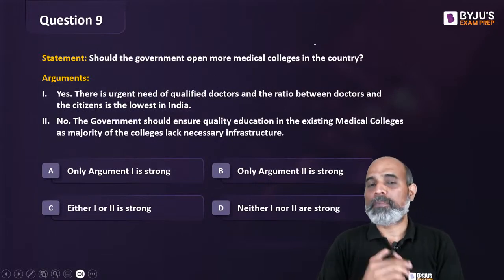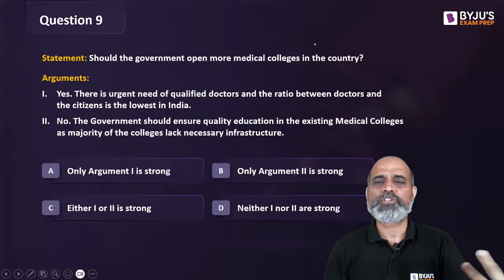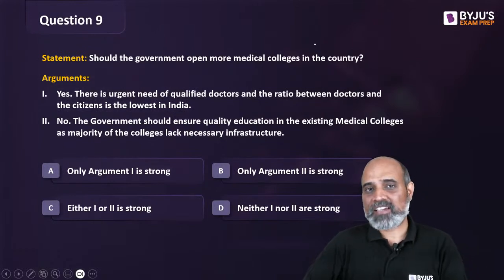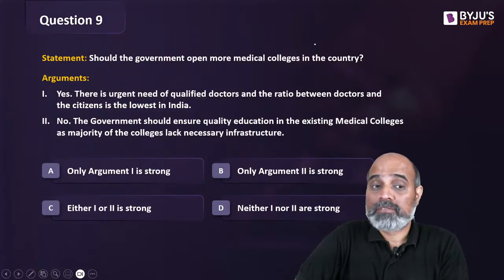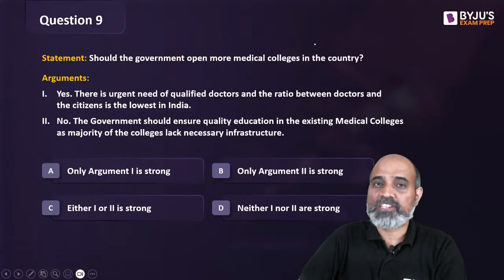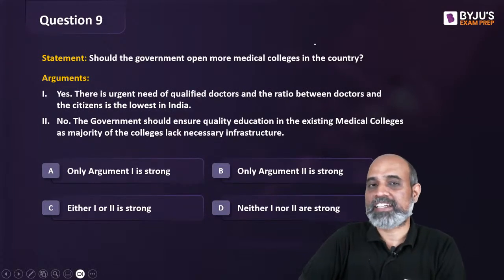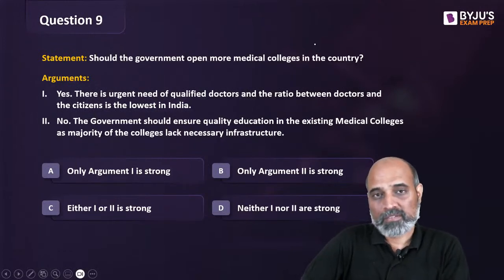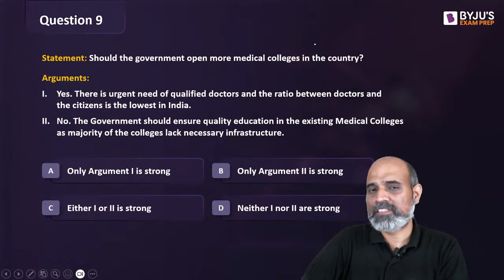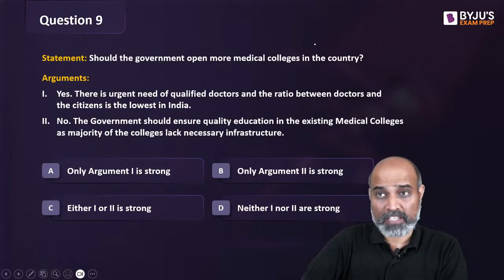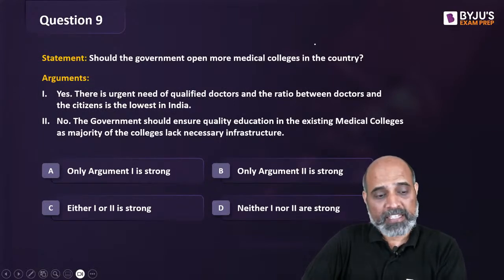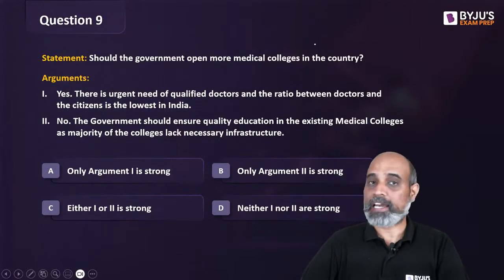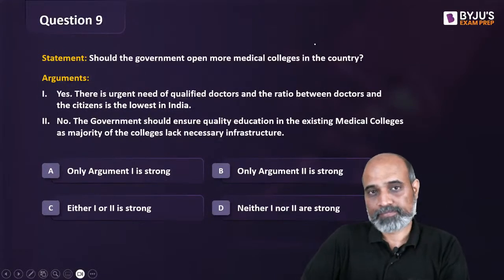So suppose if somebody says, you know what, the government should open more medical colleges in the country. So if I say, yes, government should, you know what, there is actually an urgent need of qualified doctors and the ratio between doctors and citizens is a very skewed one. Okay, it's the lowest in India. Is this strong enough? क्या ये argument parliament में opposition बोलेगा तो government will be like कि चलो करते हैं.